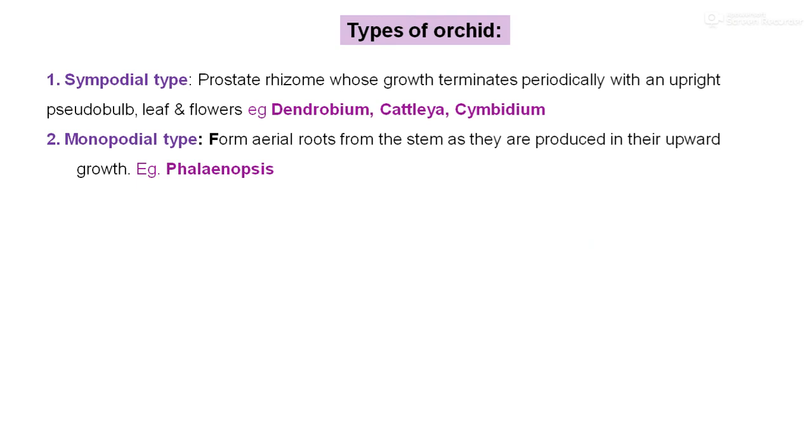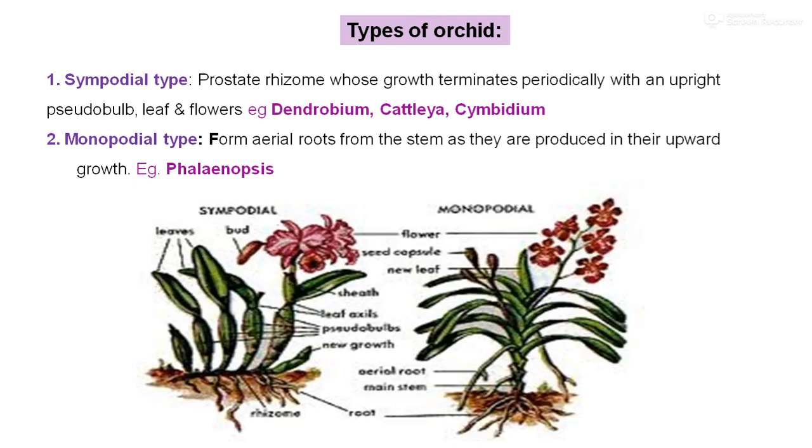Regarding the types of orchid, we are considering two types, sympodial and monopodial. Sympodial means a prostrate rhizome whose growth terminates periodically with an upright pseudobulb, leaf and flower.